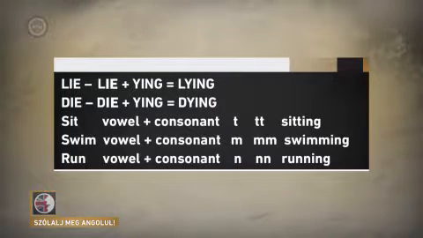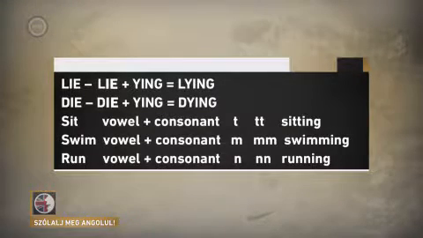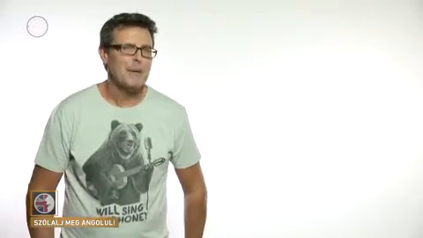Yes, there's another rule we need to remember. If the verb ends in IE, then we replace the IE with YING. The baby's not lieing on the bed, it's lying on the bed. The tree is not dieing, it's dying. And what's the third rule we have to remember? That's right. If the verb ends in vowel plus consonant, the last letter is doubled. You're sitting down. He's swimming. We're running. So we know how to make and use the present continuous tense in the positive.